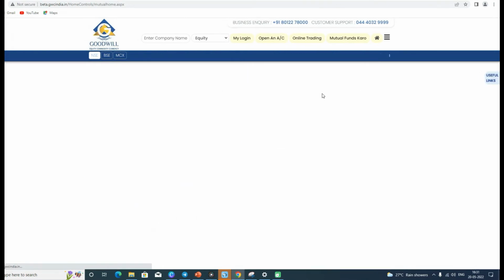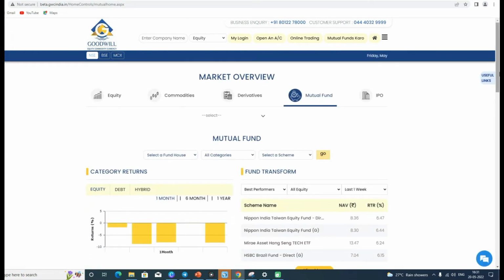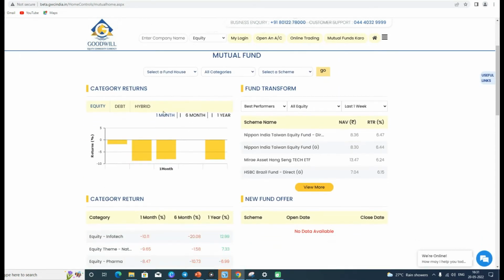After that we have mutual funds. For the mutual fund segment, we have basically three categories, that are equity, debt, and hybrid. Hybrid is basically just a combination of equity and debt, and the time frame that we have for them is 1 month, 6 months, and a year.